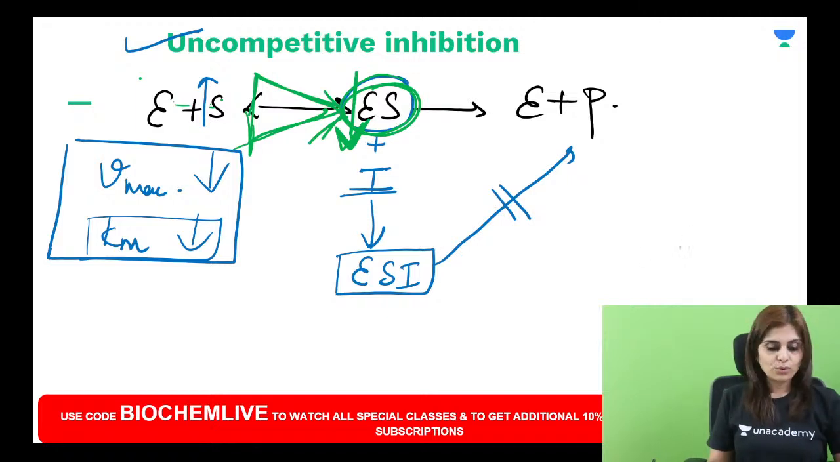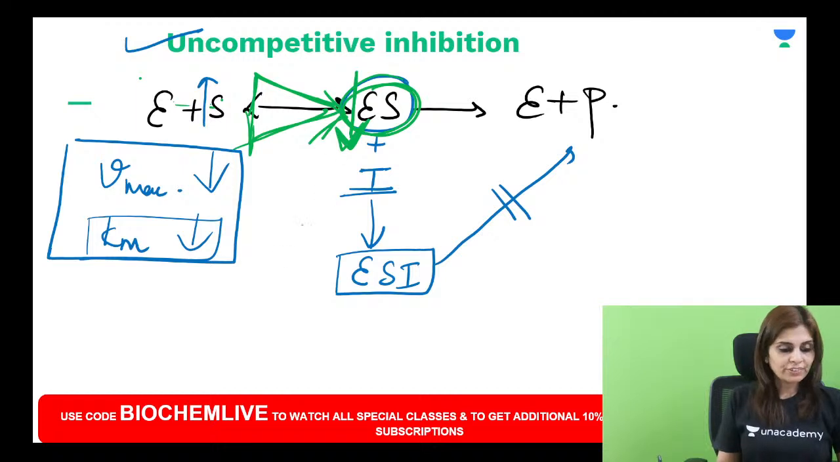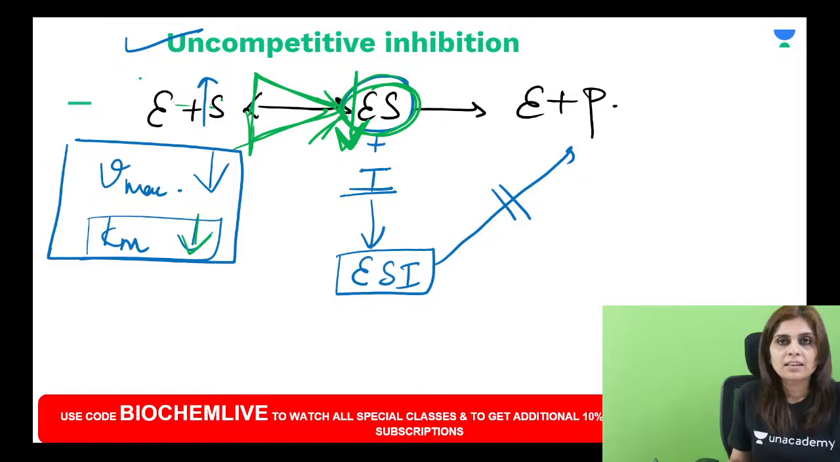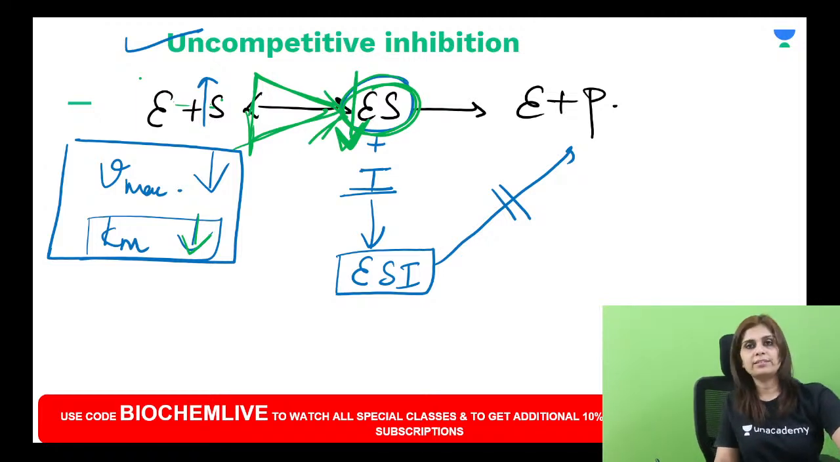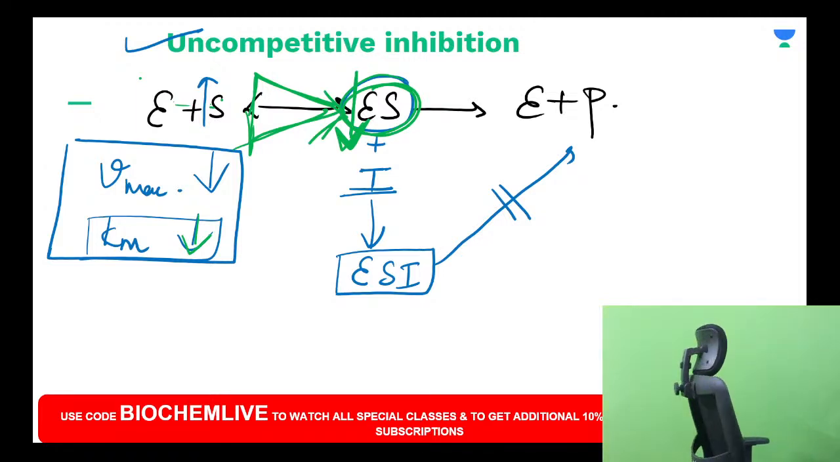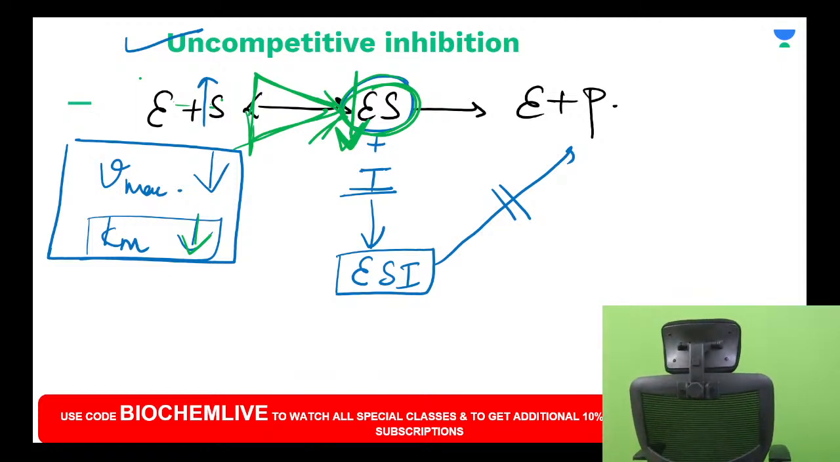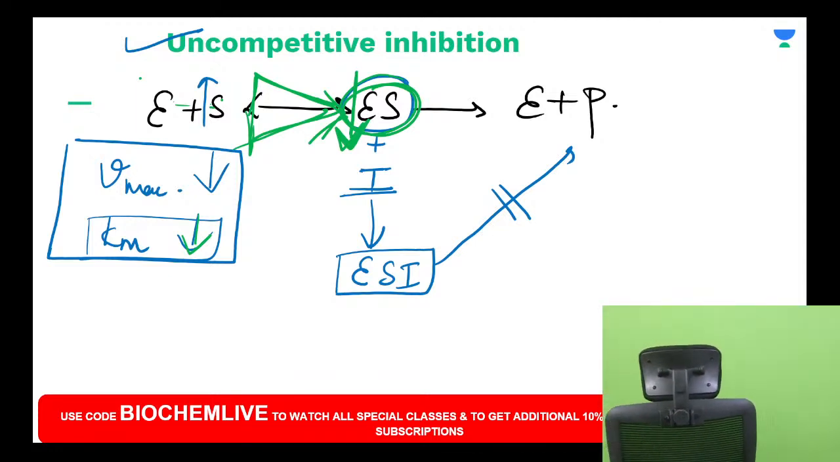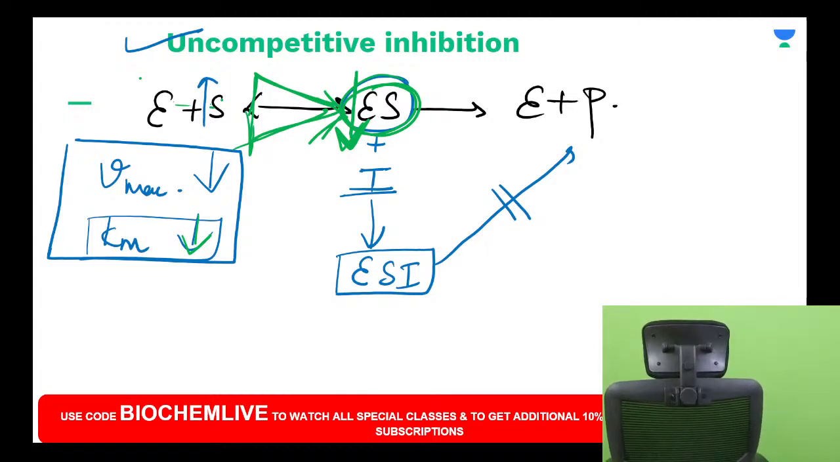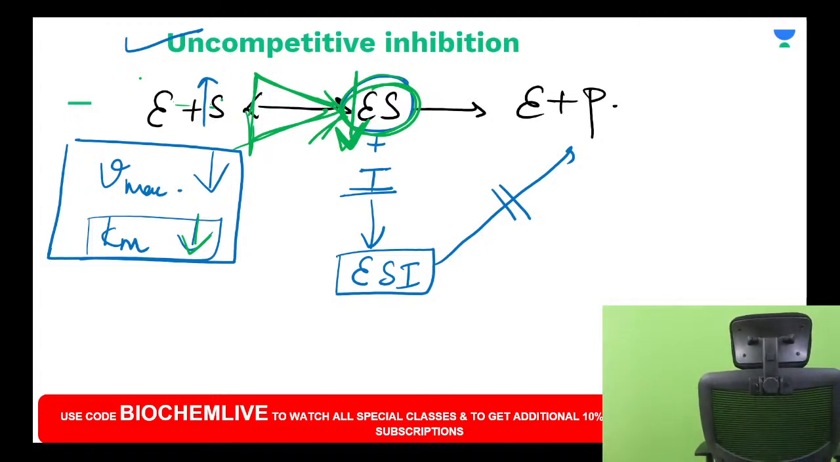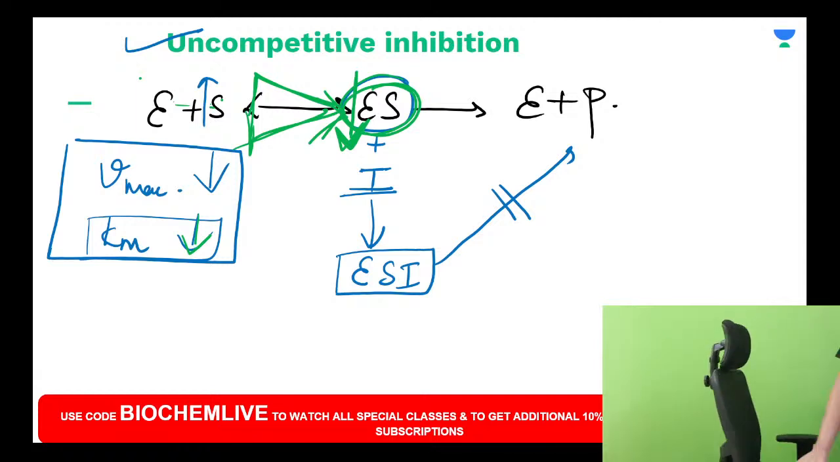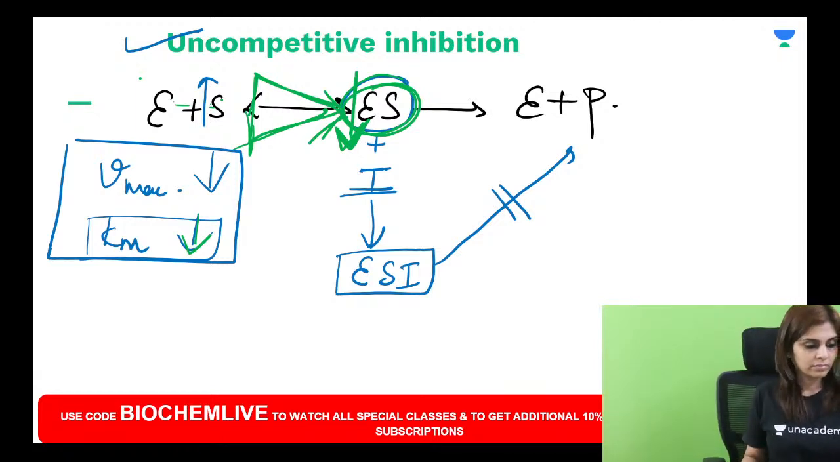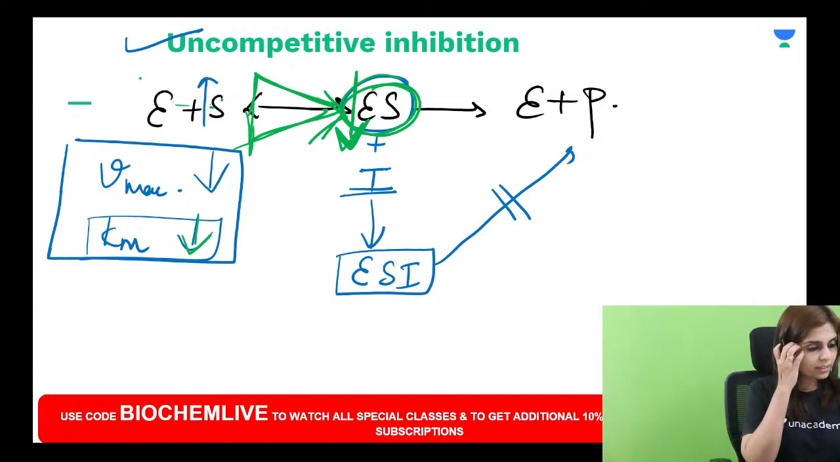Yeah. So what happens when the affinity is increased? When the affinity is increased, Km is reduced. So when the affinity is increased, Km is reduced. Okay. So this is about